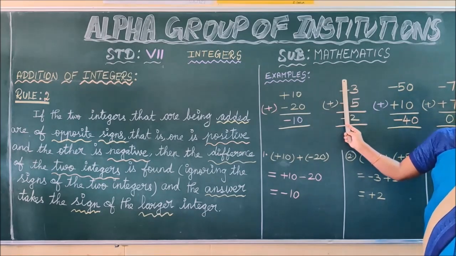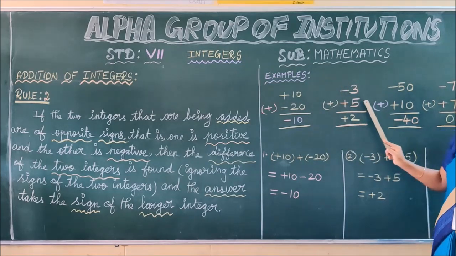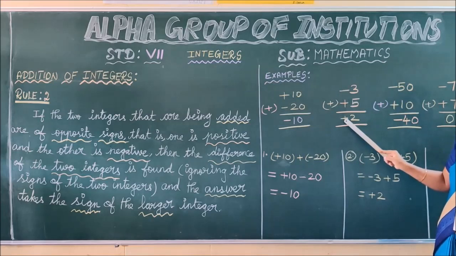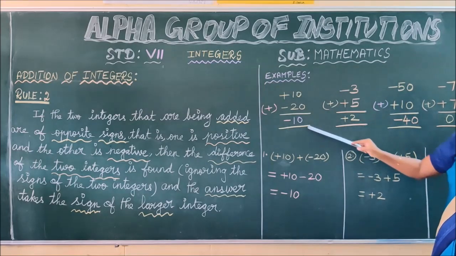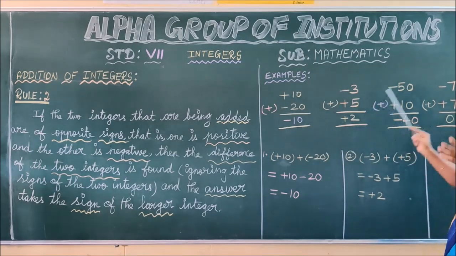Ignore the symbol. Among 3 and 5, which is the larger number? 5. What is the symbol for 5? Plus. That is why we are writing plus 2 here. I hope you understand both the examples. Let us move to the next example.